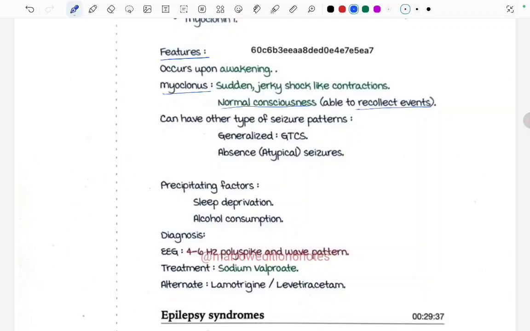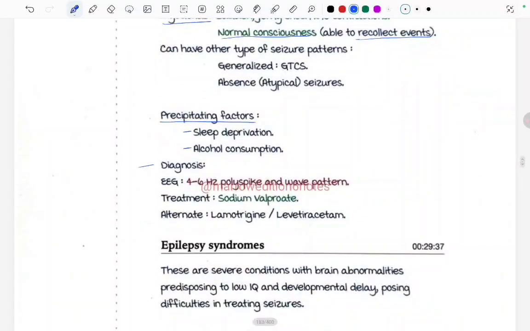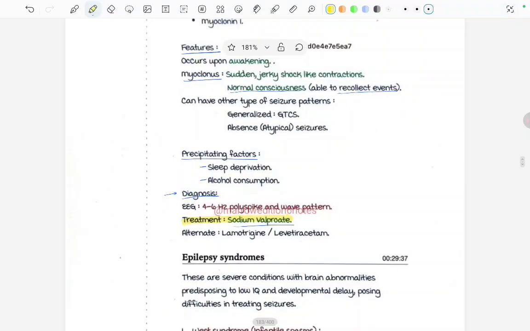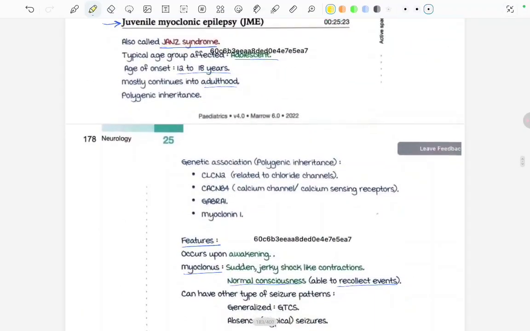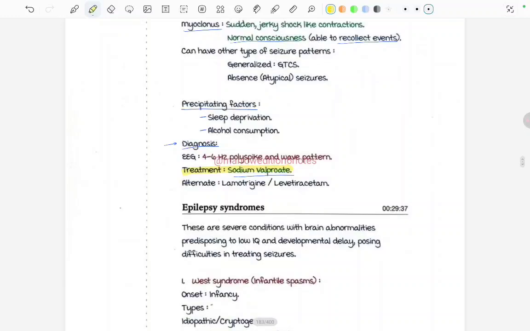They can have other types of seizure patterns like generalized, it can be GTCS also, and absent seizures also. There are certain precipitating factors for juvenile myoclonic epilepsy, that is sleep deprivation and alcohol consumption. And for diagnosis, there will be a 4 to 6 Hz poly spike and wave pattern, and treatment is again with sodium valproate. So the two conditions that we read, absent seizures and juvenile myoclonic epilepsy, both have the treatment sodium valproate.